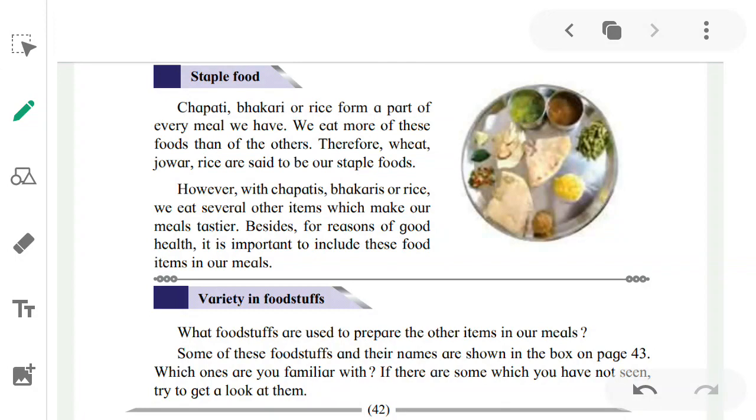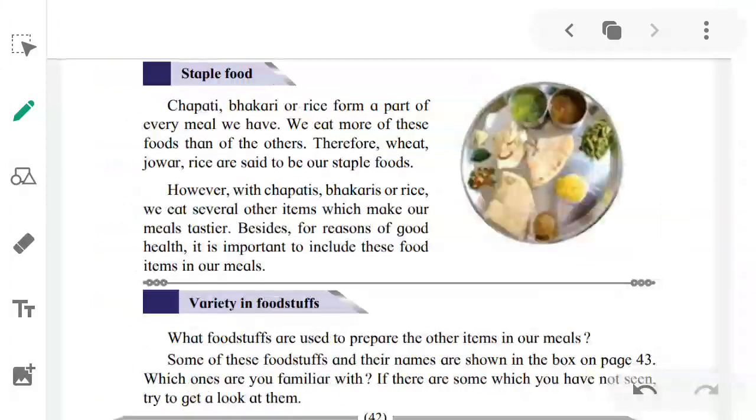Variety in foods. What foodstuffs are used to prepare the other items in a meal? Now look at the picture given below. You will see that it's a thali. It has chapati, bhakri, dal, rice, thecha, and one sabzi and dal also. So this thali includes various kinds of food items.